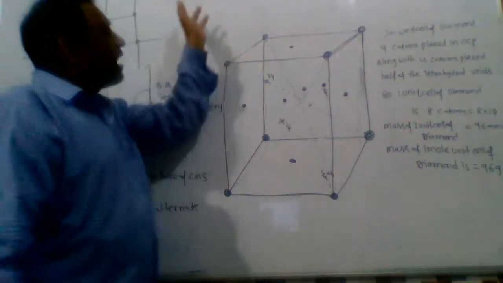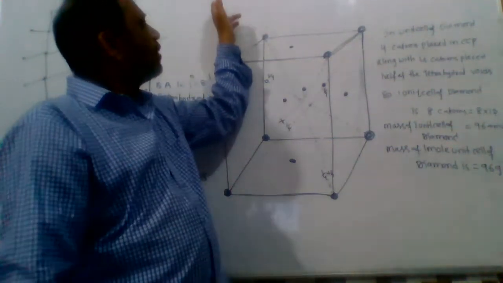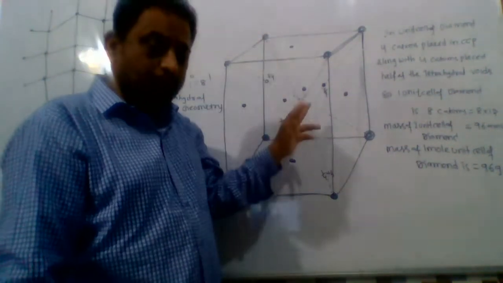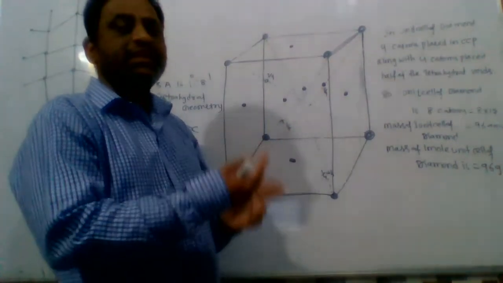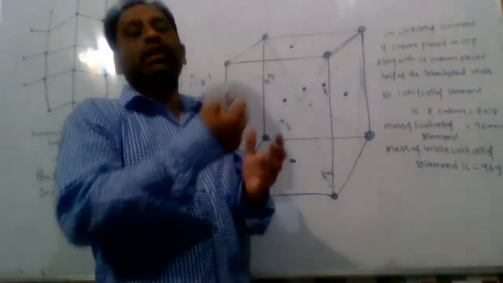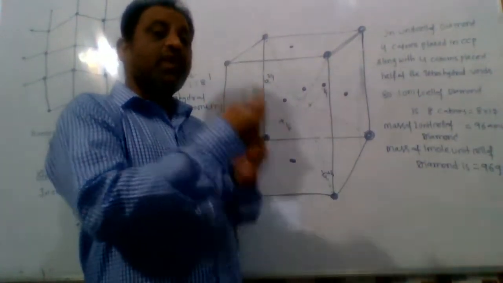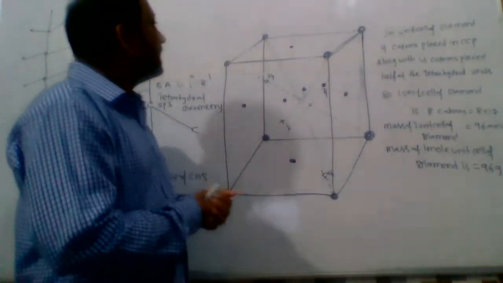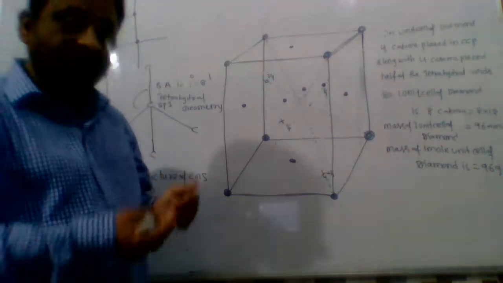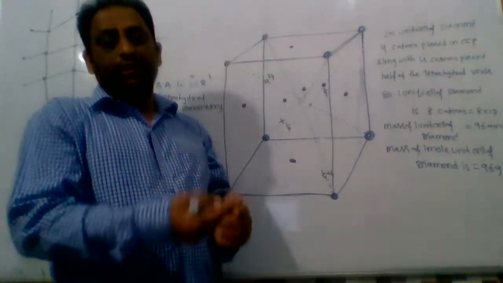Generally, allotropes are formed due to different arrangement of atoms in the molecules.